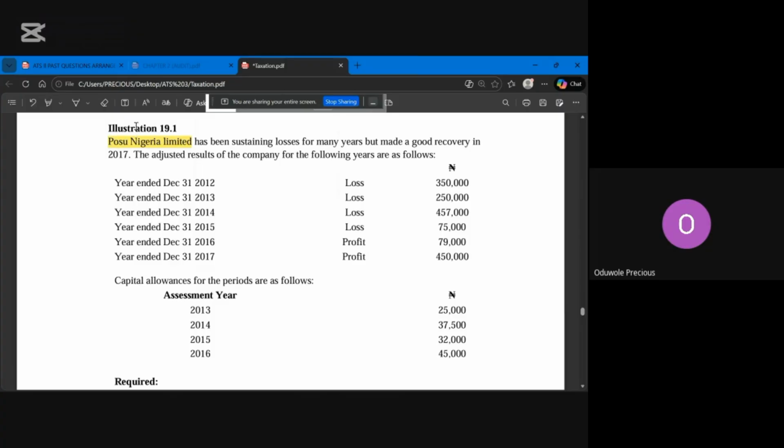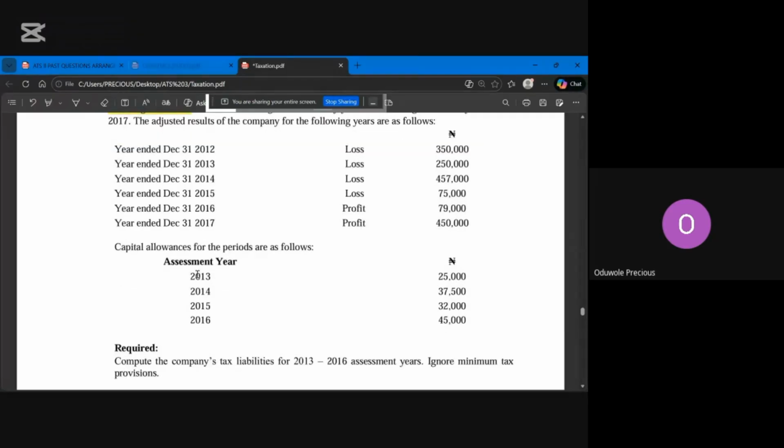And don't forget, the way you treat an individual is not the same way you treat a company. Individual losses can only be carried forward for 4 years. Company is unlimited. So your interpretation matters. So Pursue Nigeria Limited is a company, and then we have all this now. We also have your capital allowance.